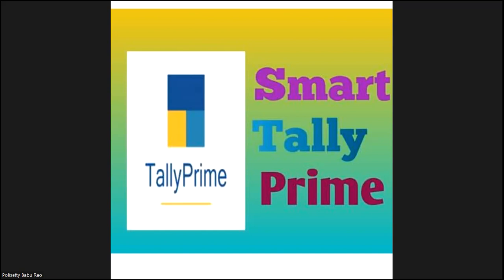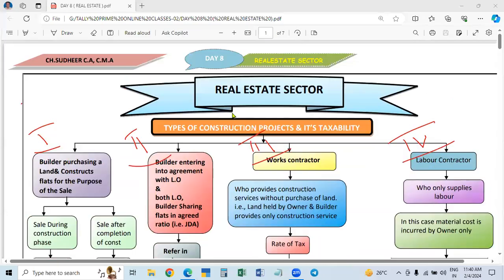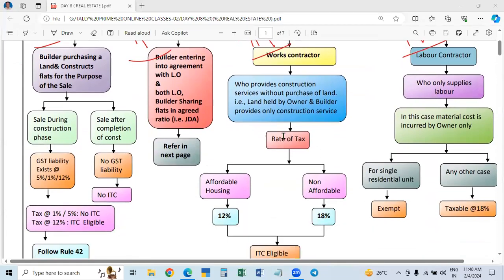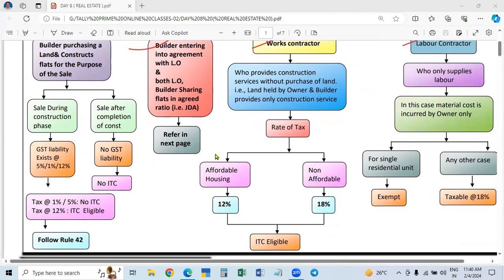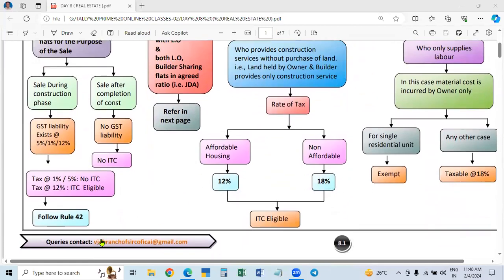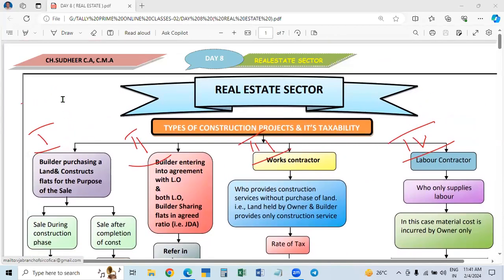So we will share the screen. So here, this is the real estate sector. This material is in very simple language, very easy to understand. This is the material of the Institute of Chartered Accountants of India, Vijayawada branch, and this material is made by Mr. Chunduru.